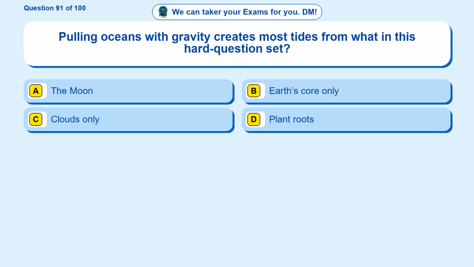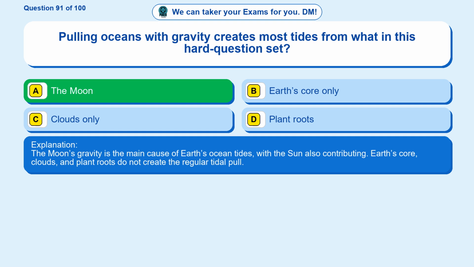Question 91. Pulling oceans with gravity creates most tides from what in this hard question set? Option A, the moon. Option B, Earth's core only. Option C, clouds only. Option D, plant roots. The correct answer is option A. The moon. The moon's gravity is the main cause of Earth's ocean tides, with the sun also contributing. Earth's core, clouds, and plant roots do not create the regular tidal pull.